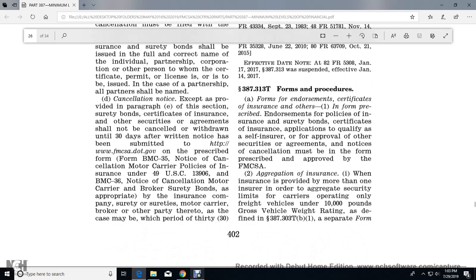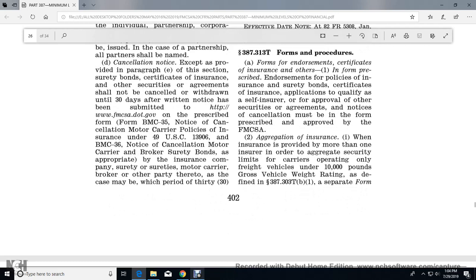Alright, 3A7313T forms and procedure: forms and endorsement certificates of insurance other than the prescribed form of endorsement policy with the insurance surety bond certificate, insurance applications to qualify insurance, and the approval of other security agreements. The notes for the cancellation must be in the prescribed form approved by the Federal Motor Carrier Safety Administration.